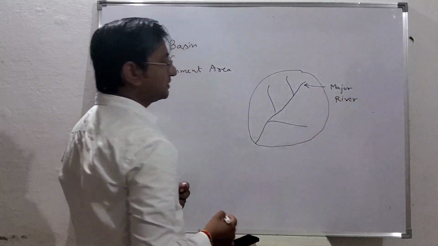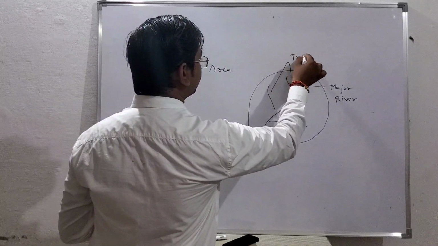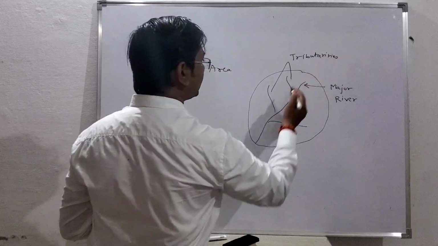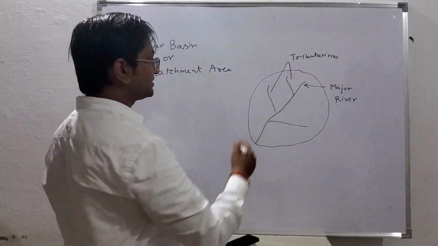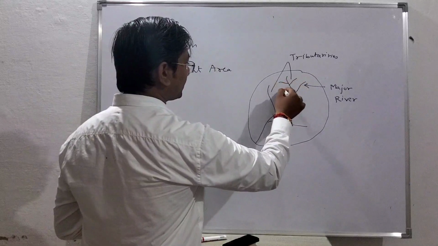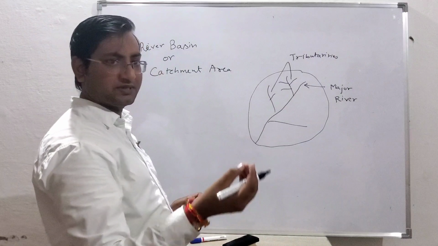Again there are tributaries of this major river, and there may also be sub-tributaries of these tributaries. So small channels, small streams may be there. River is at a larger scale, stream is, you can say, at a smaller scale.